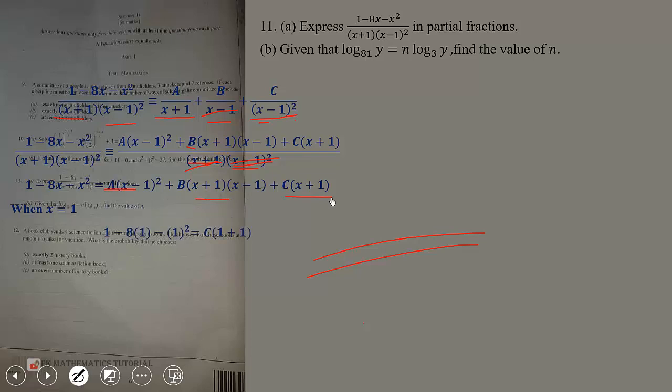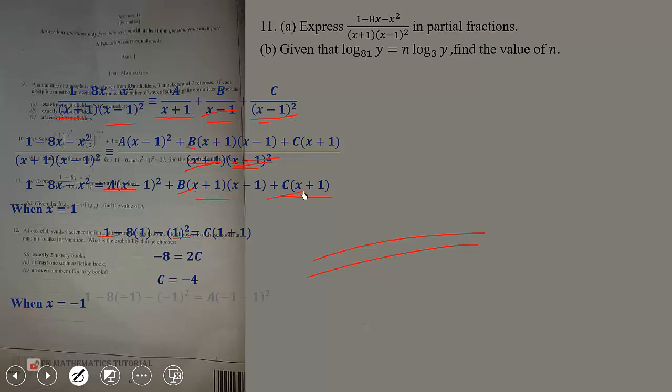Then you're left with only this. So we are going to get 1 minus 8 minus 2c. So that will give you negative 8 equal to 2c. Because this and this will become 0. So c will be equal to negative 4. Then again, when x equal negative 1, this one will be 0, and this one will also be 0.